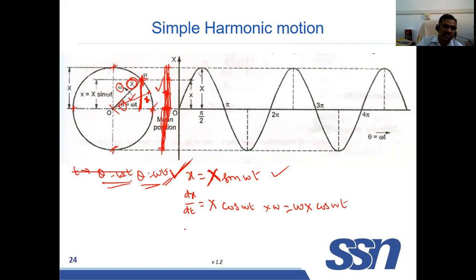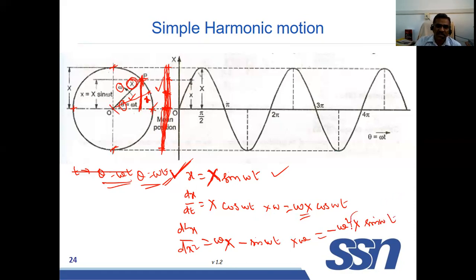Again you differentiate, you will get d square x by dt square. You take the constants, omega into capital X cos omega t, derivative gives sin omega t into omega. Then the equation is equal to minus omega square X sin omega t.